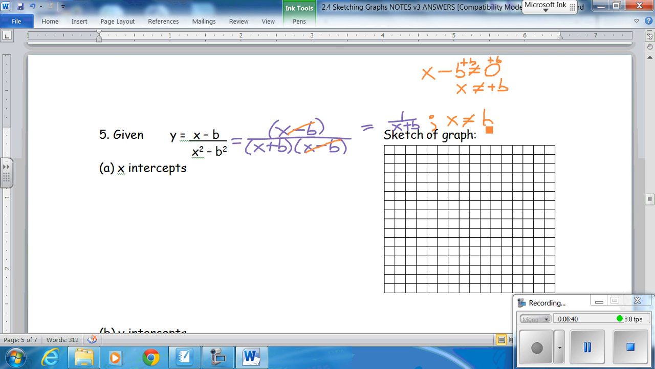Now, my x-intercepts. Well, y is equal to 0. So 0 is equal to x minus b over x squared minus b squared. Now, some of you are going, but Mr. Sutton, we just simplified this right here. So this actually equals 1 over x plus b, as long as x doesn't equal b.